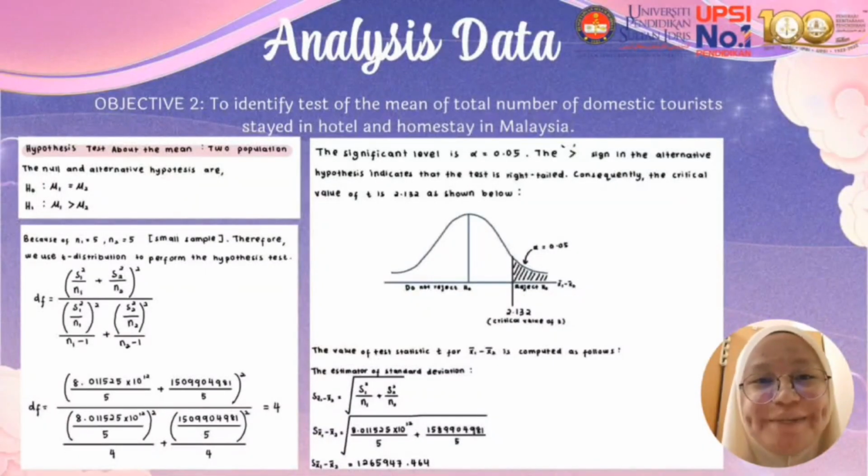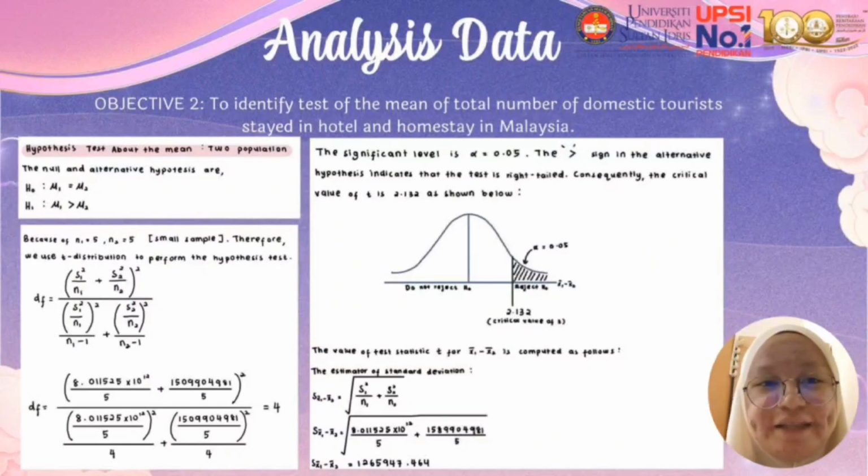So, for the second objective, we need to identify tests of the mean of the total number of domestic tourists who stayed in hotels and homestays in Malaysia. So, the hypothesis test about the mean of 2 populations: H null, mu1 equal to mu2, H alternative, mu1 greater than mu2. Because the sample size is small, we use the t distribution to perform the hypothesis test. Firstly, we need to find the degree of freedom by using this formula, and then we will get degree of freedom equal to 4.